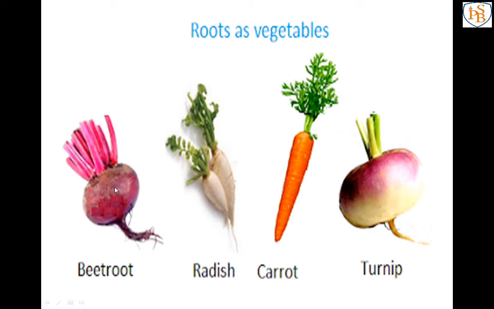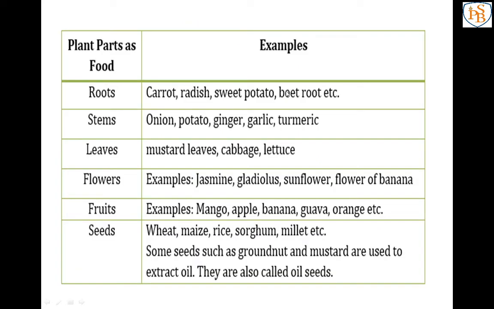Roots means what? That grow under the ground. So beetroot, radish, carrot and turnip we get from the soil, means under the soil. So these are the roots as a vegetable. See the overview, which body parts of the plants are there and what the examples are. See which roots we are eating as vegetables, that is carrot, radish, sweet potato and beetroot. So all these are actually roots of the plants.